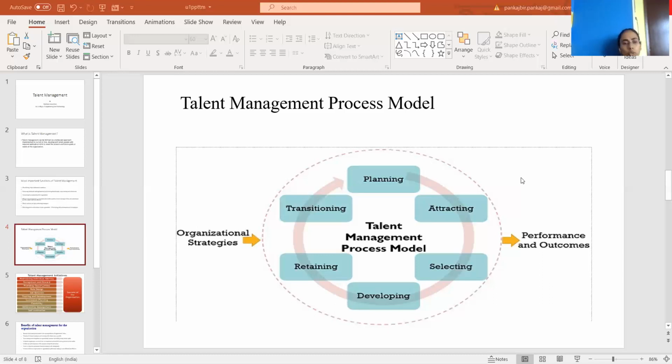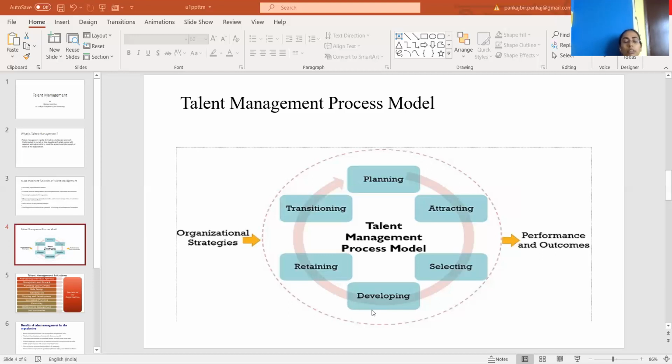It can be done through online interviews or telephonic interviews. Nowadays, Skype interviews are very common.